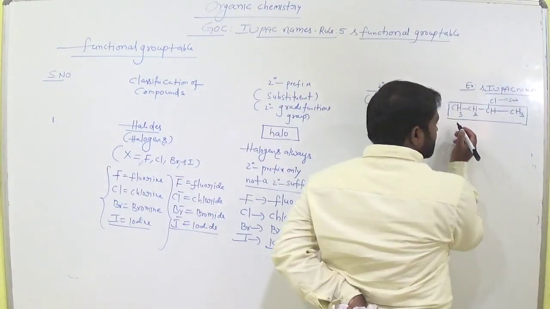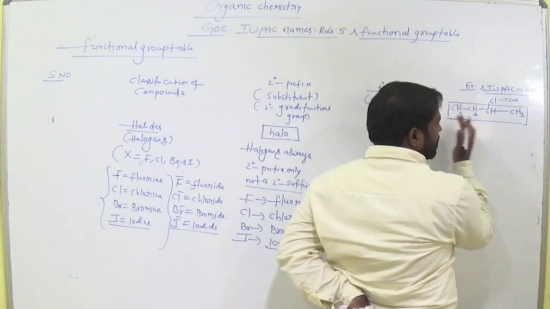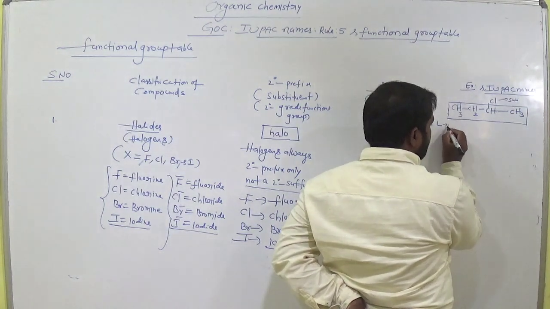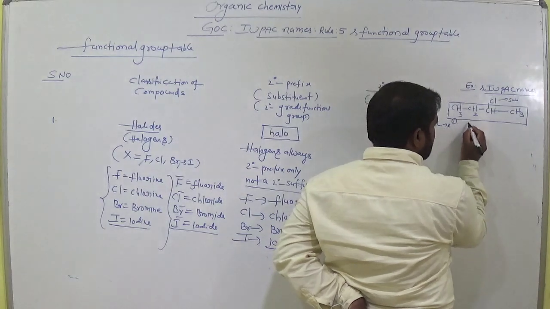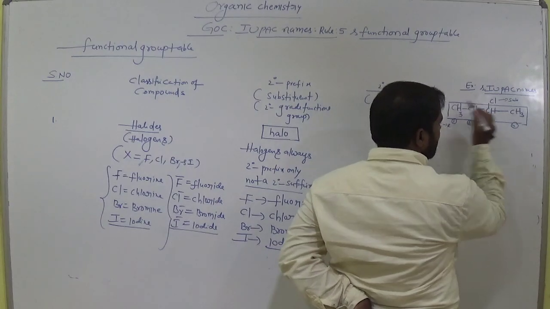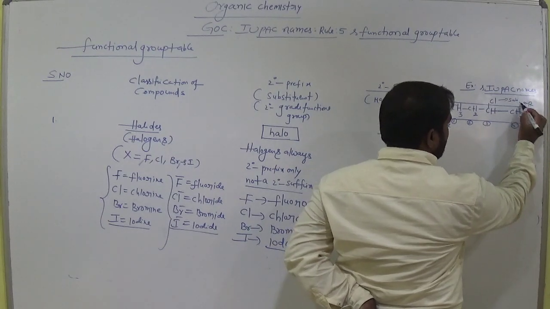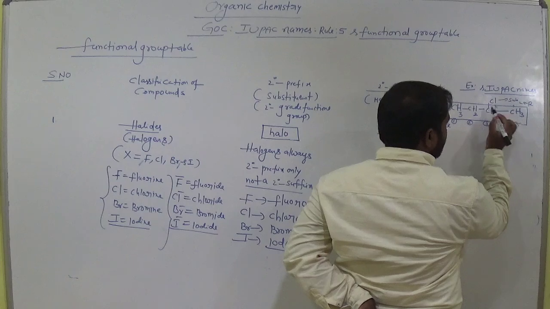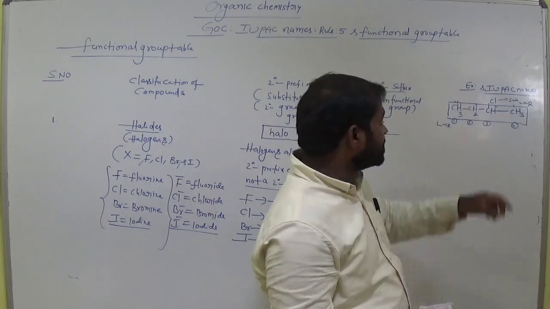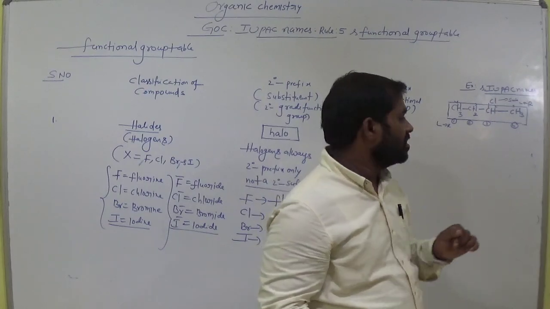So in the numbering, is it left to right or right to left? From left to right, this is first carbon, second carbon, third, fourth. From right to left, first carbon, second, third, fourth carbon. In which case does the substituent get the least locant?